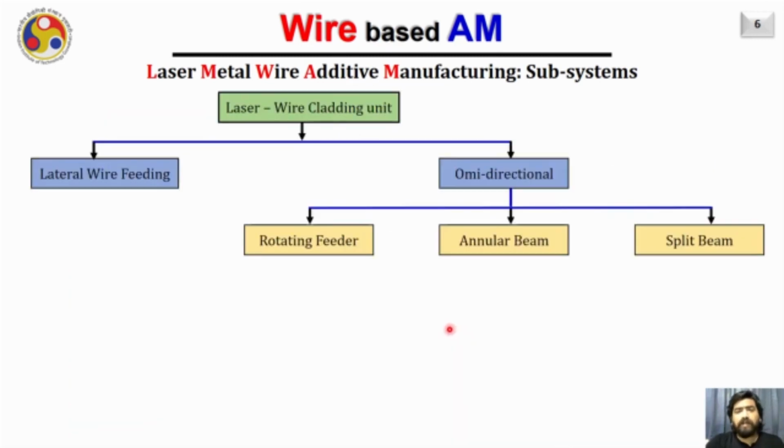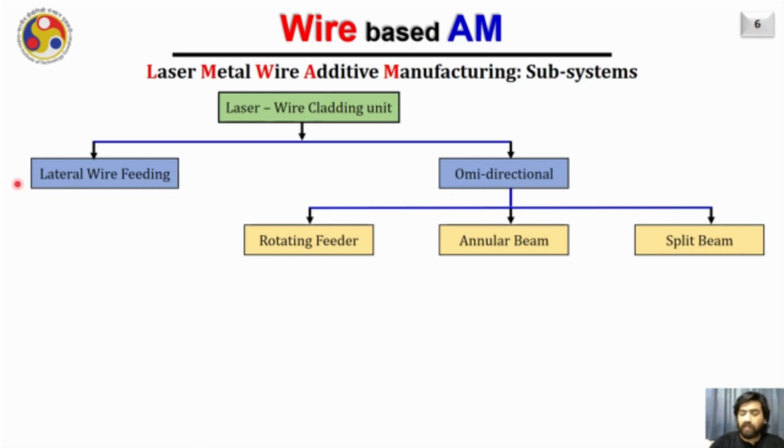Now let us discuss in detail the laser wire cladding unit. There are two possibilities for a laser wire cladding unit. It could be either a lateral wire feeding unit or it could be an omnidirectional unit.